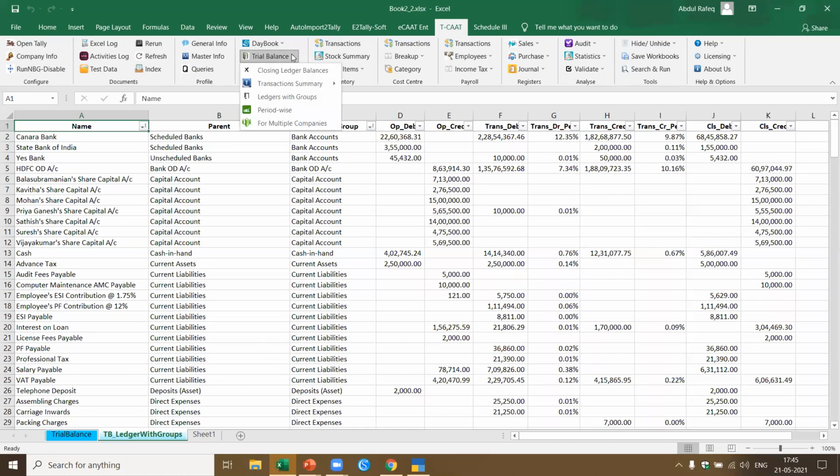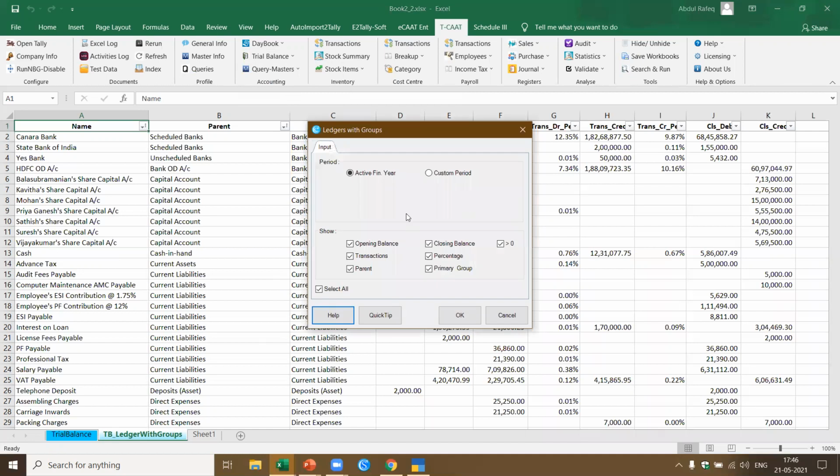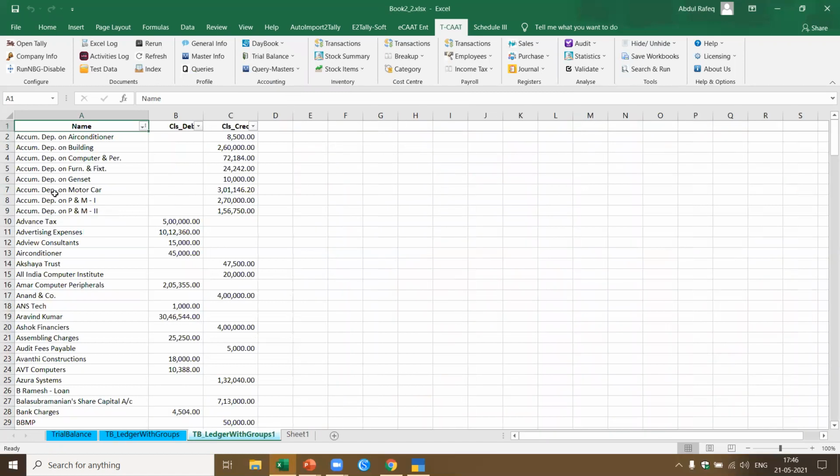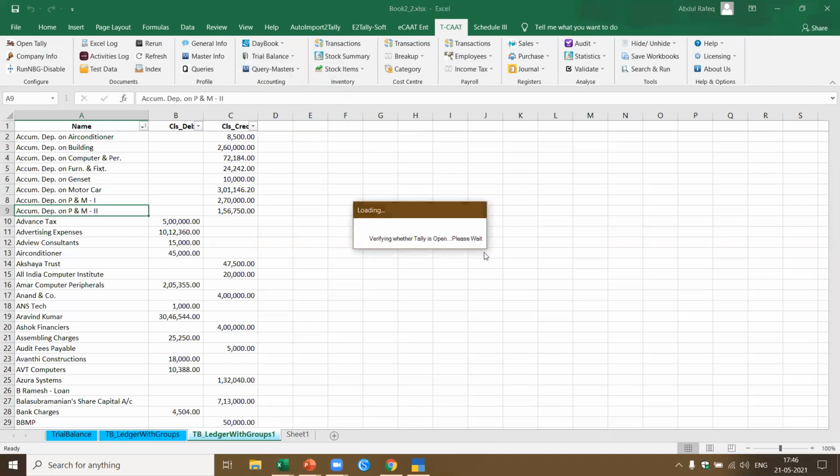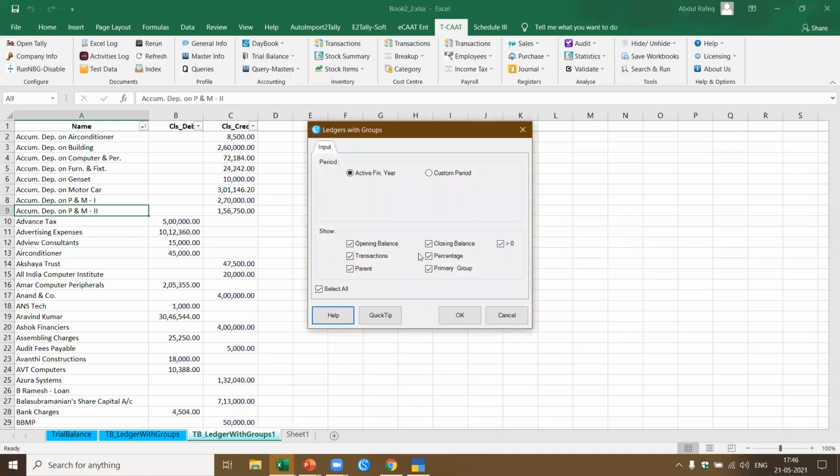Okay, now let's say for the purpose of my audit, I want to pick up only the closing balances. So I remove everything and I say I want only closing balances. I say okay. Now I should be able to get the trial balance only with the closing debit and credit. Now it's very simple. If I want to prepare a Schedule 3, formatting, linkage, everything becomes very easy for me to do. Now here I wanted it with the parent, without parent. So in that case I say ledger with groups. Here I say I want without transactions, I want with the parent, and I want closing balance, I want with the primary group.